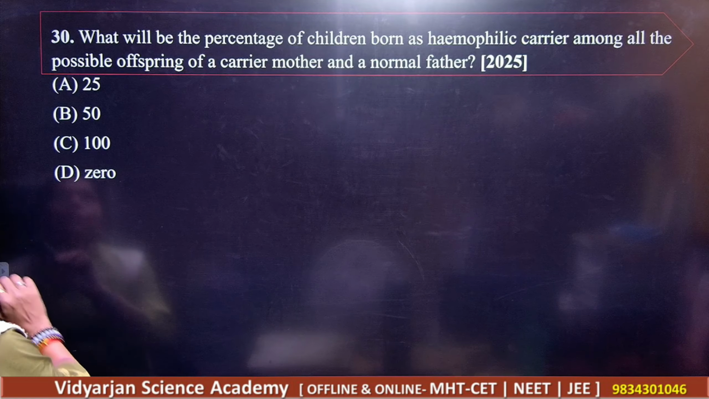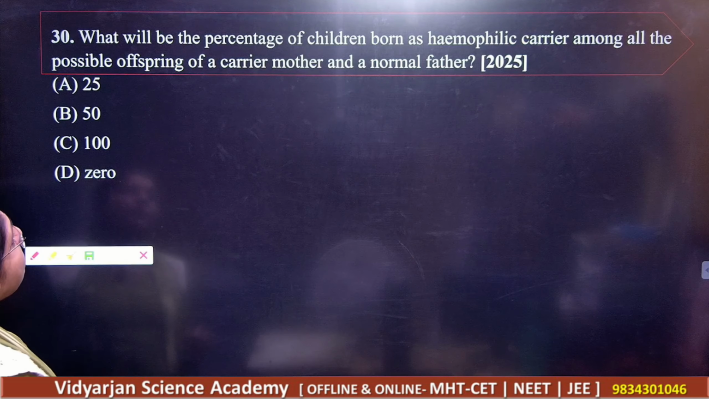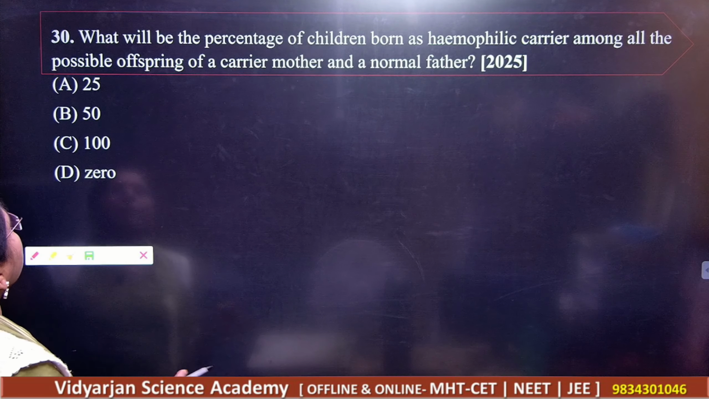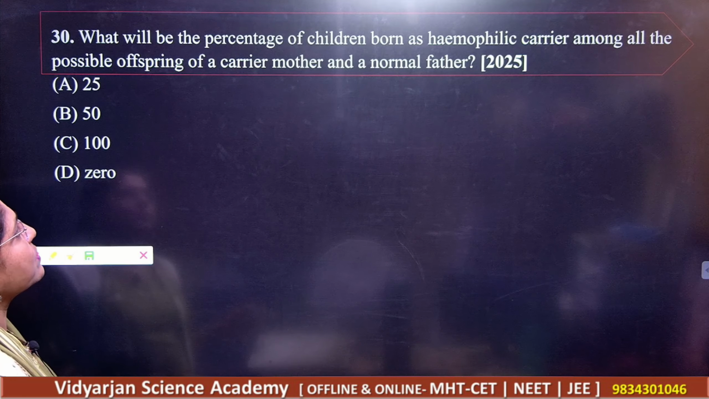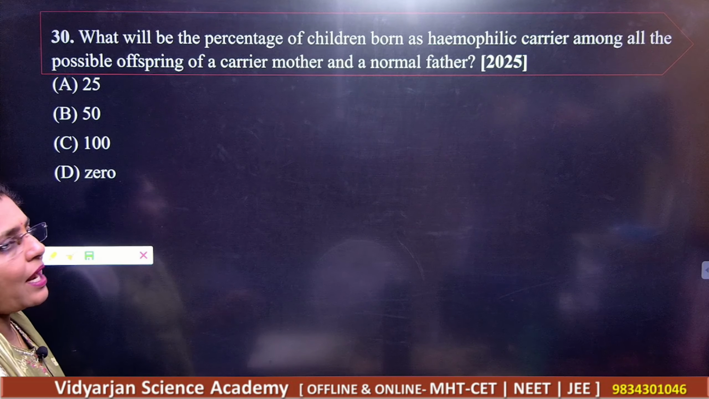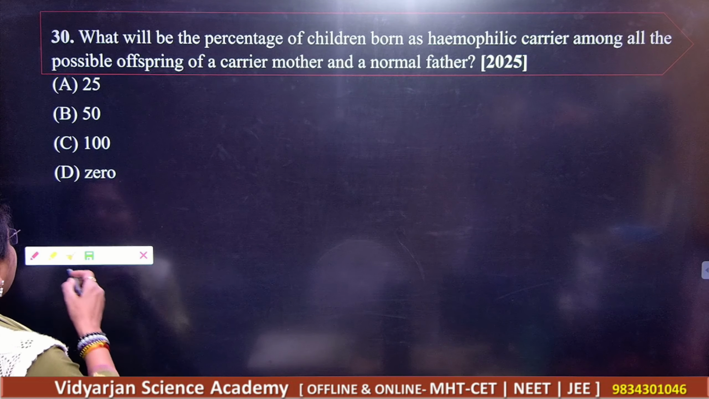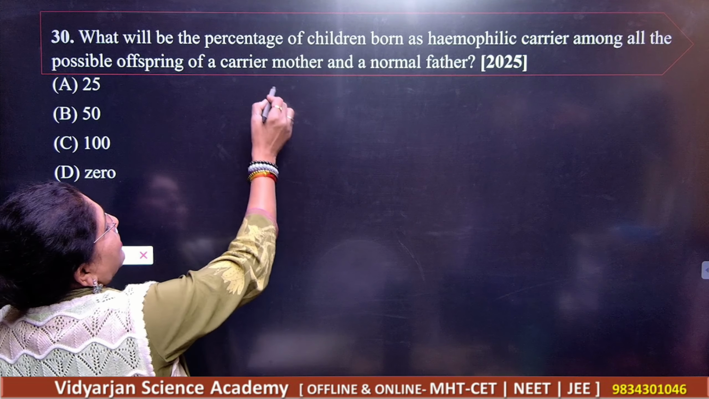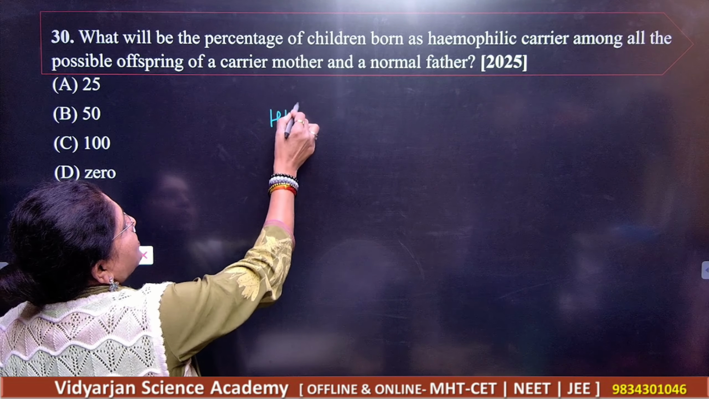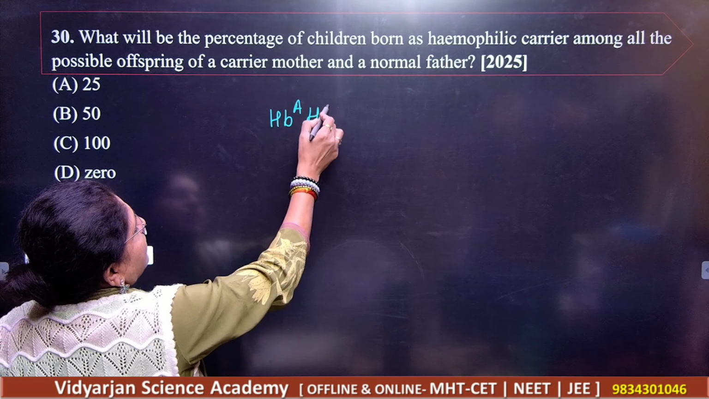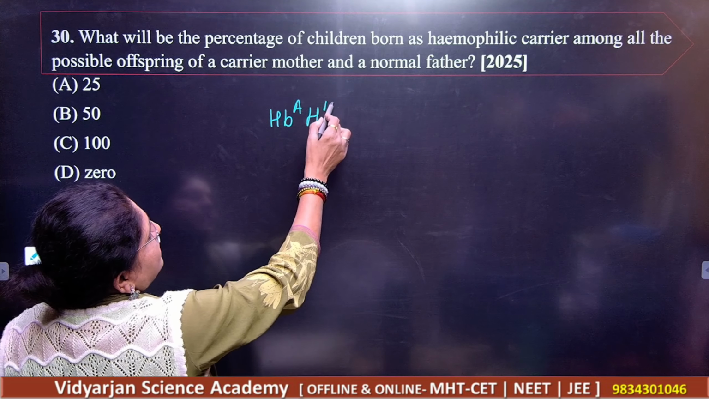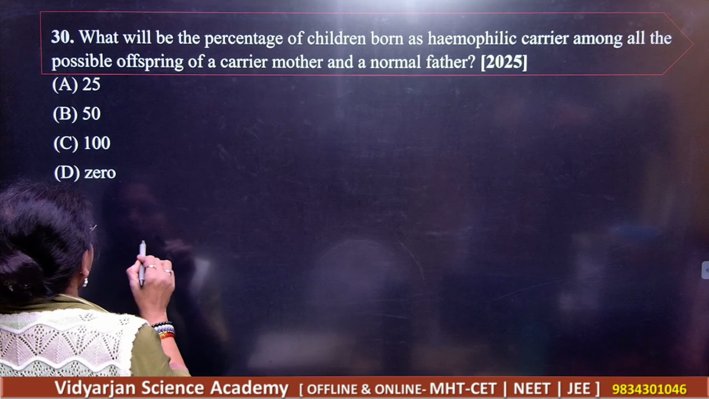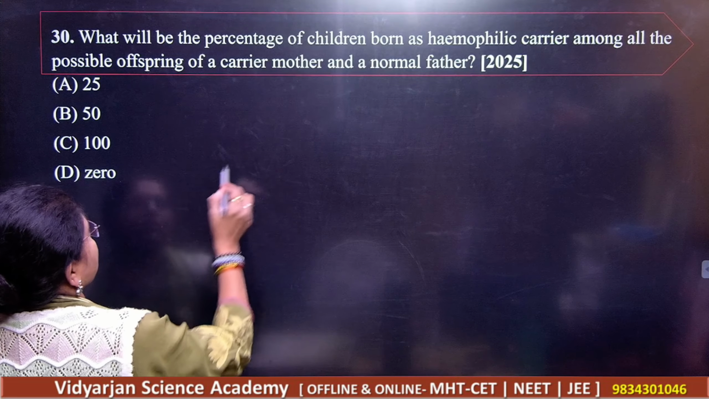Next, question number 30. What will be the percentage of the child born as a hemophilic carrier amongst all the possible offspring, with a carrier mother and a normal father? So let us do the cross. What is given in the cross? Carrier mother. Small h will say hemophilic, and here, just wait, we'll take another notation.